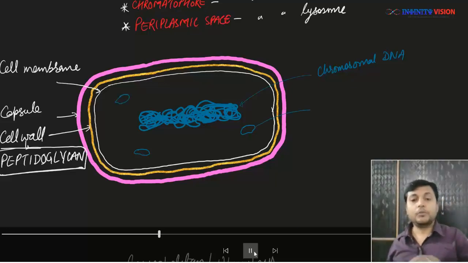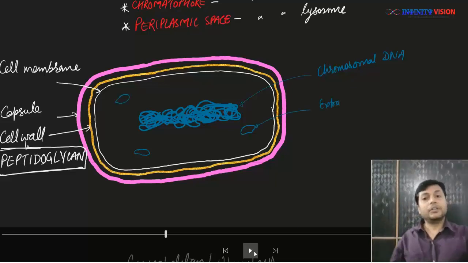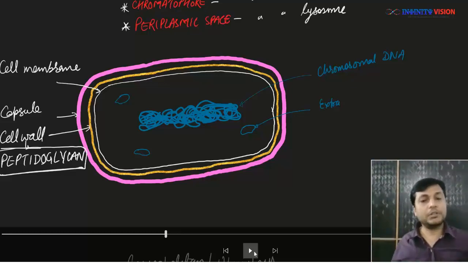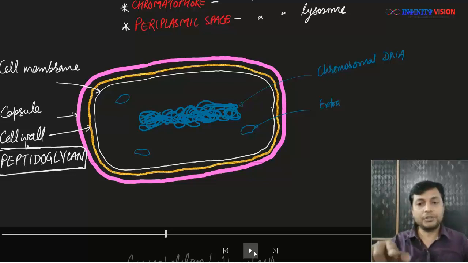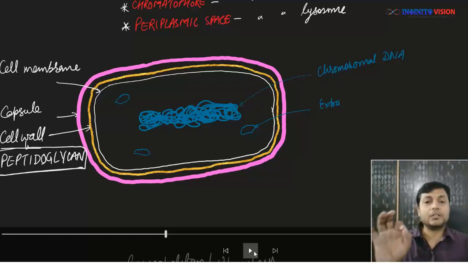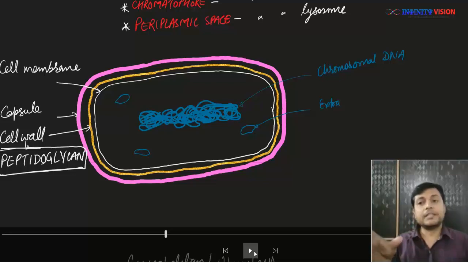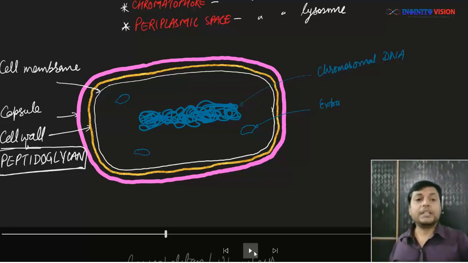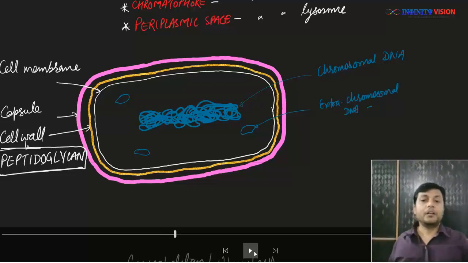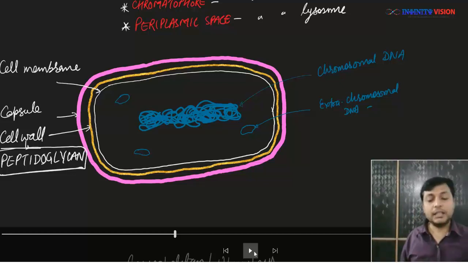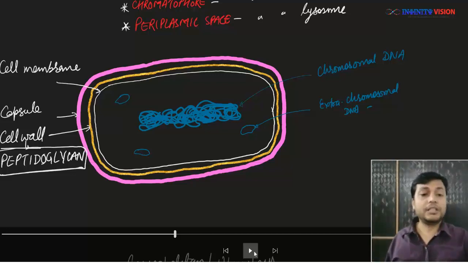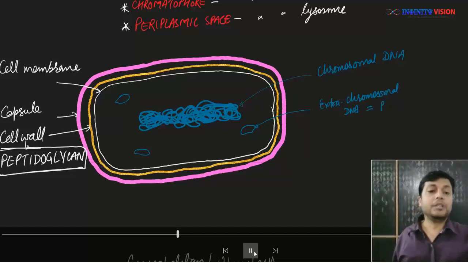Great. Now, apart from that, there are some other small circular DNA, as I'm drawing here. So there are other circular DNA in the cytoplasm which are known as extra chromosomal DNA, okay, because they are extra. And these extra chromosomal DNA are commonly known as plasmids.